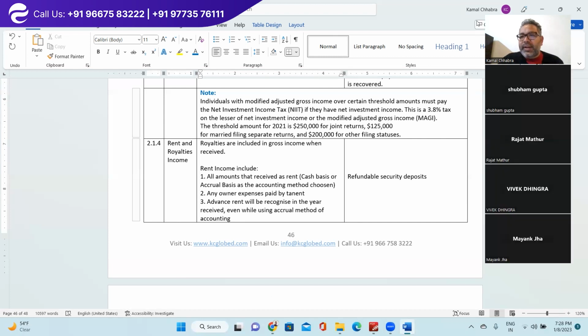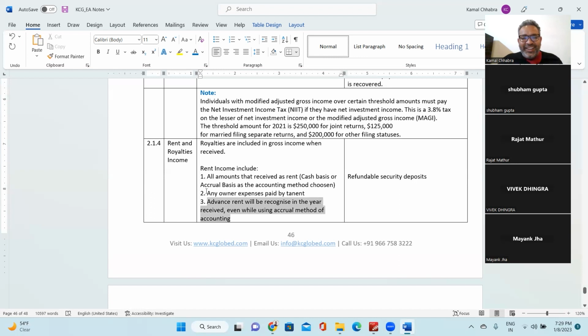Why have we considered the cash basis of accounting for rental income for tax purposes? Yeah, Mayank, Rajat, Vivek. Sir, clear answer. Huh? Are you guys with me?